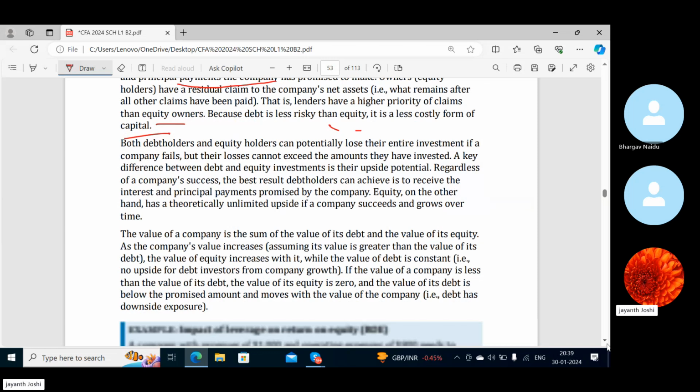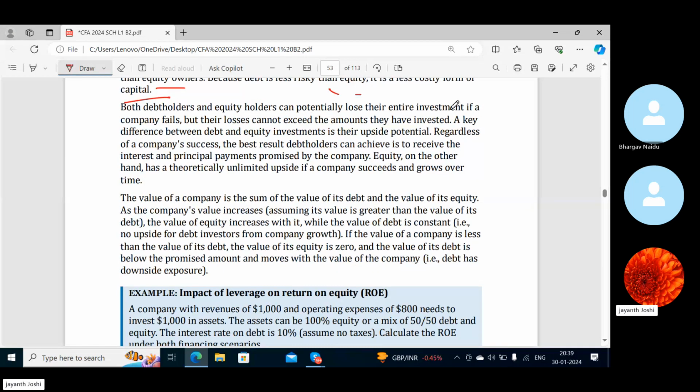So both debt holders and equity holders can potentially lose their entire investment if a company fails, but their losses cannot exceed the amounts they have invested. That's what they are saying.